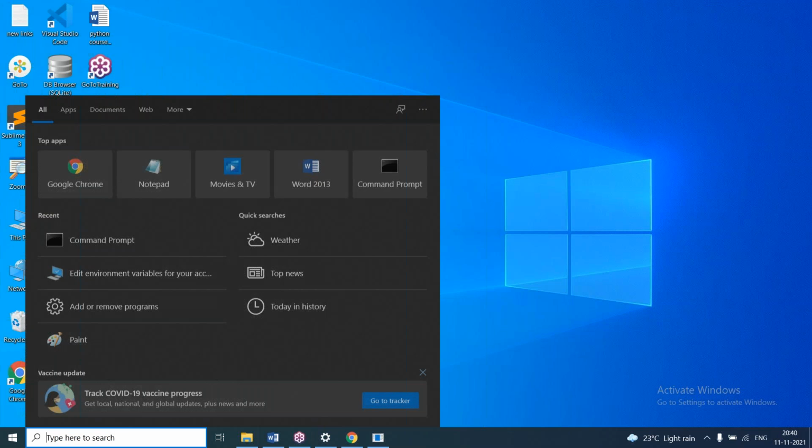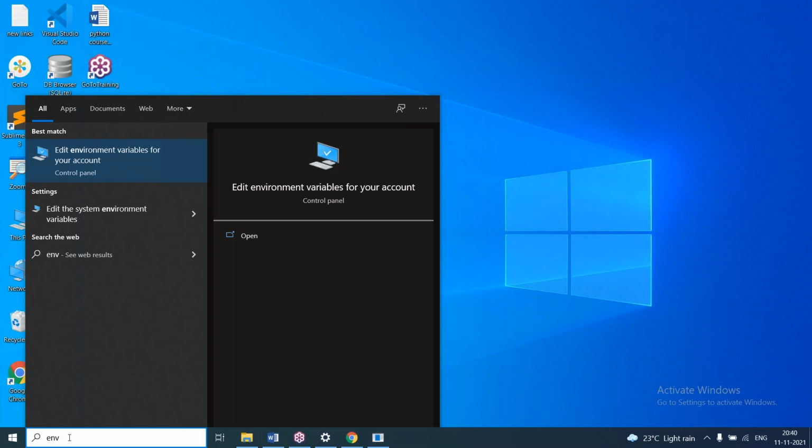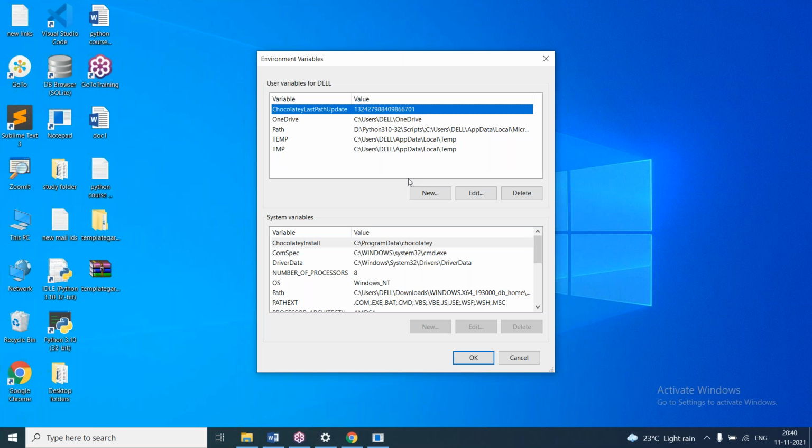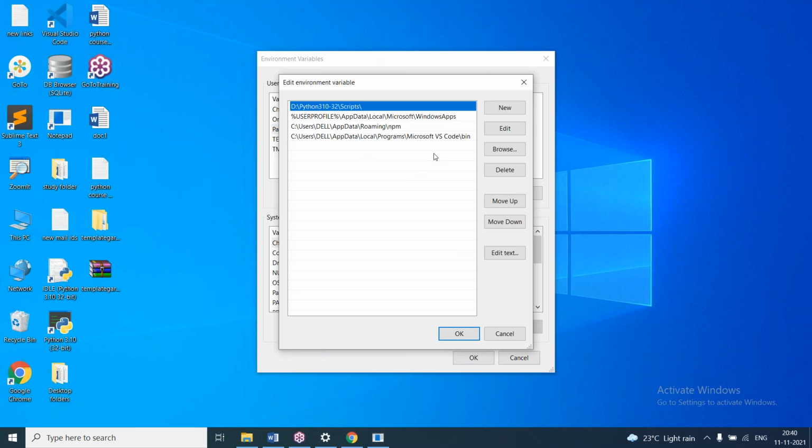I'll open environment variables, env. When I type env, it gives edit environment variables for your account. Now select path, then edit. After clicking on edit, click new. And here I can type d:\Python 3.10, meaning Python 3.10 32-bit. Like this I'm giving here. So now okay.